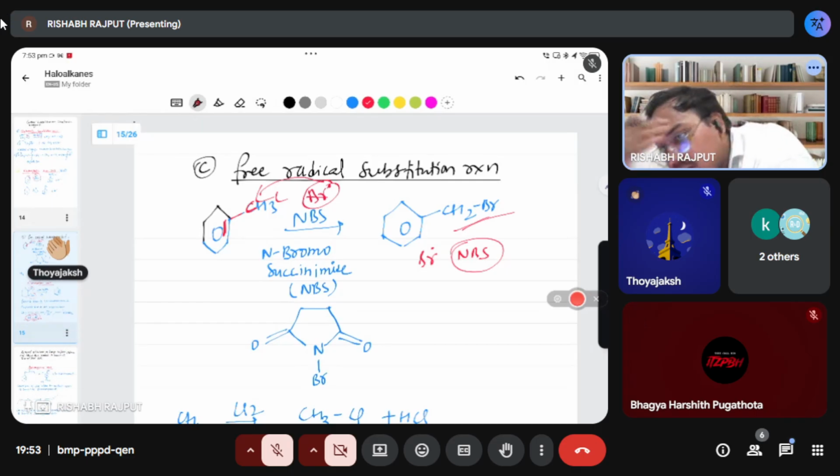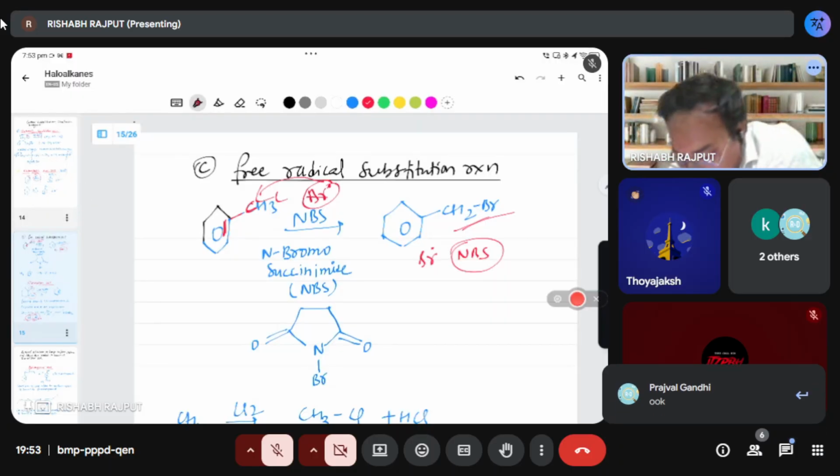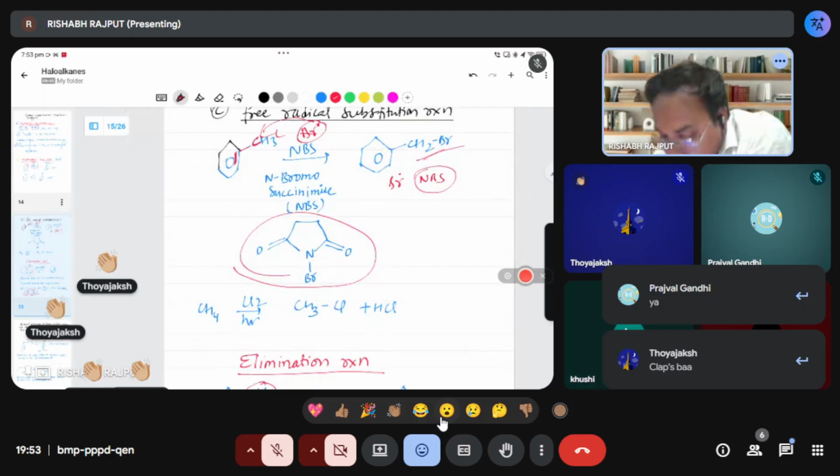Okay. I will discuss in the class NBS at high temperature with halogen. That is okay. I will draw this also in a diagram today in the class. That is okay.